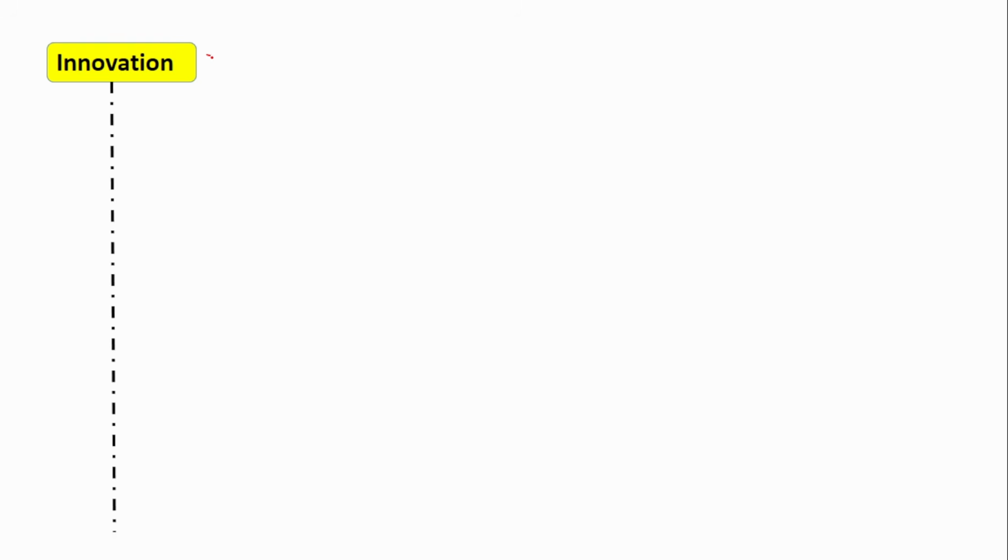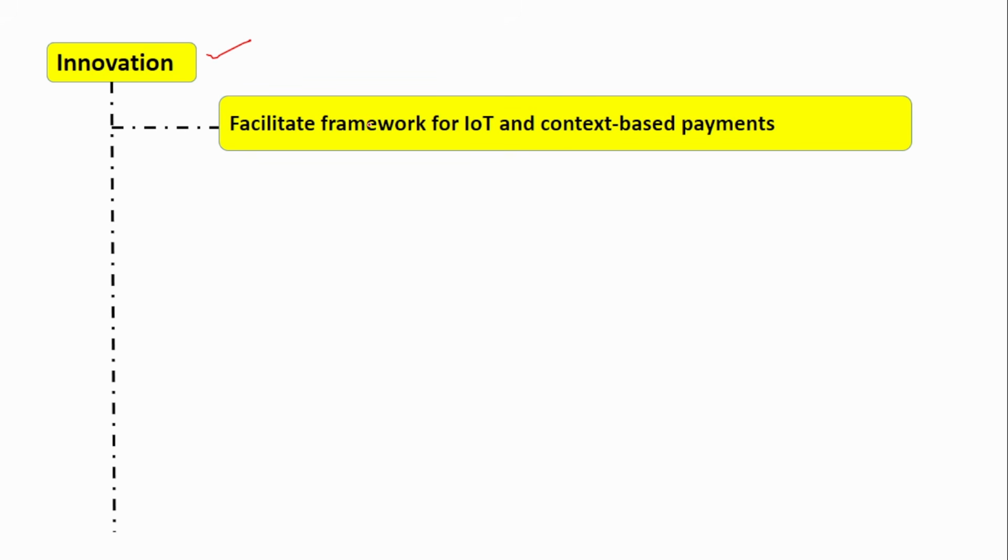The next pillar is innovation. So let us look into the initiatives under innovation. Facilitate framework for the Internet of Things and context-based payments. If you see how we used to make payments initially via cash, then came the debit cards, then the credit cards, then the UPI. Even in UPI you have to scan. Now you can also tap and pay with the credit card. So it kept evolving, right? The devices kept evolving, from solid cash to cards and now to mobile phones.